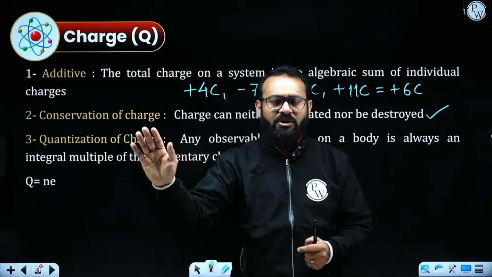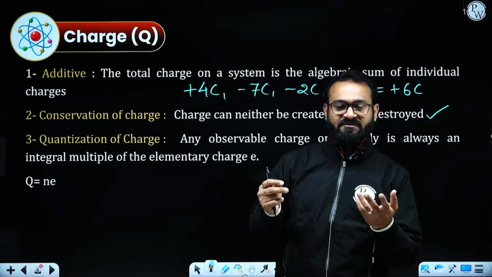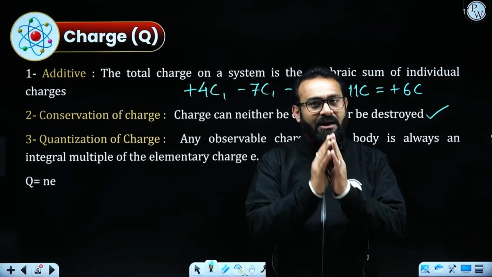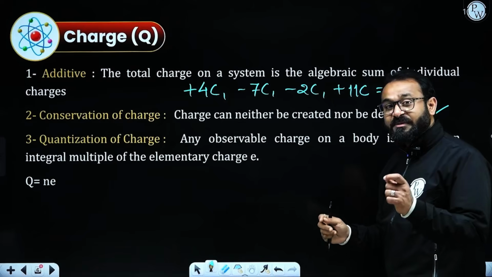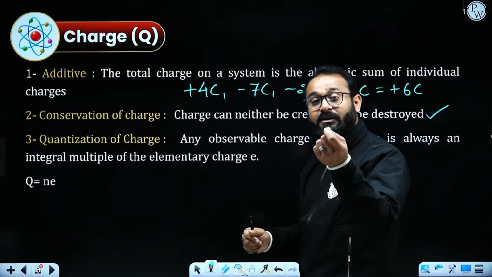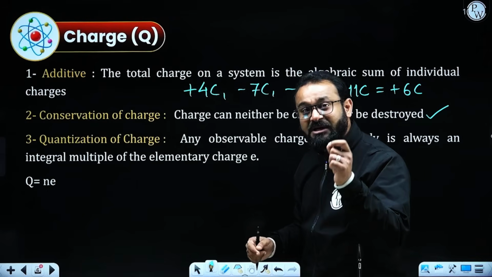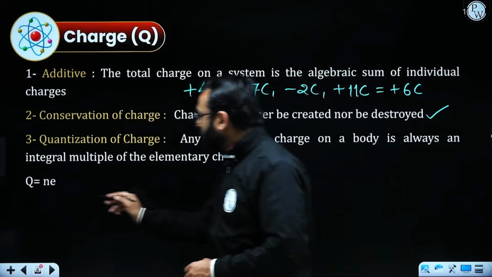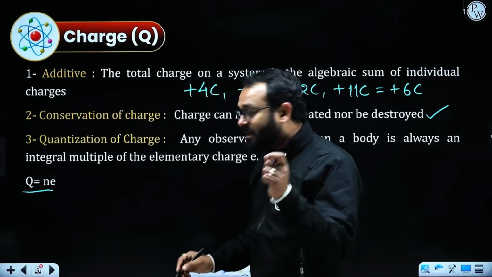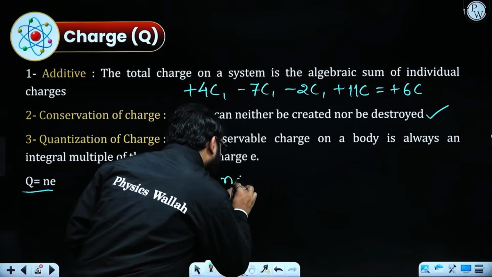There is no possibility that the charges will be in a fraction like 2.5 charge. That is completely impossible. In that case, we say it is quantized, which means it is giving us the integer multiple of the number of charge, which is denoted by this formula, that is Q equals NE. It can be represented by Q is equal to NE.